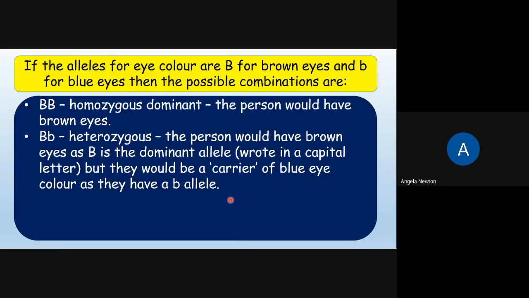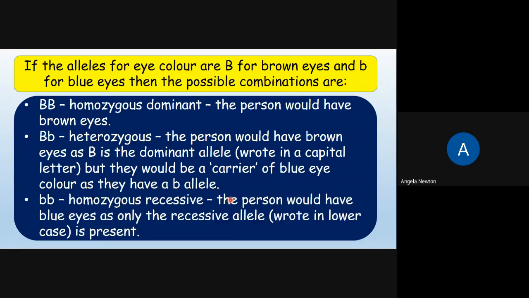Capital B and a lowercase b, so heterozygous, the person would have brown eyes as the capital B is the dominant allele, but they would be a carrier of blue eye colour as they have the lowercase b allele, the recessive allele. Or two lowercase b's, two recessive alleles, and they would be homozygous recessive, and the person would have blue eyes as only the recessive allele, written in lowercase, is present.